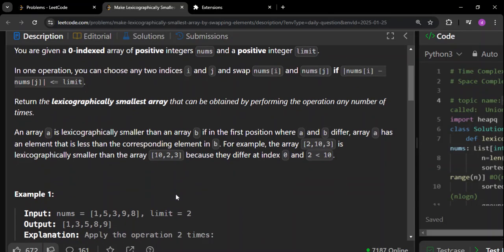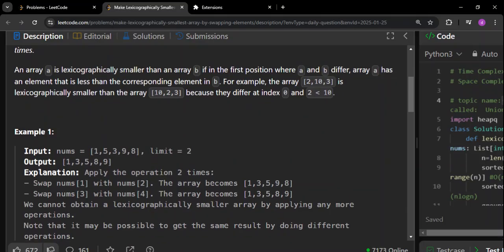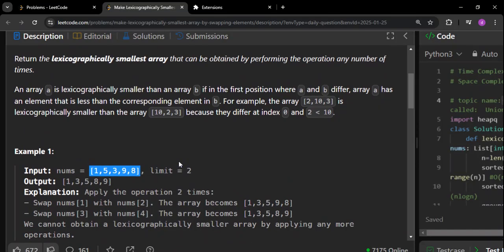Now, if you see this case, this is the question given to us and this is the answer for that, okay. They are claiming that this answer is the lexicographically smallest array possible for nums, provided we are only swapping two values such that their modulo difference is less than or equal to limit, okay. Now let's understand what is happening.